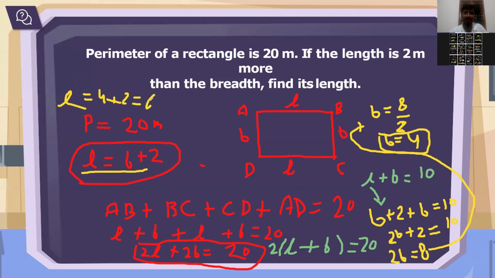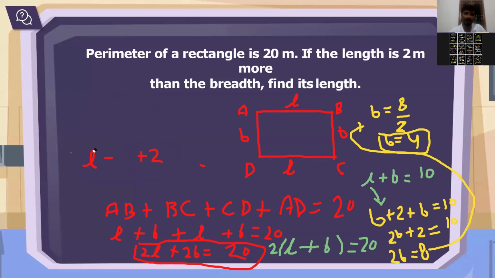Is it clear? So this is how you have to do this problem. You have to find the length. Everything is clear? Any doubt? No doubts. Okay, so let me erase this and go to the next slide. Shall I move to the next slide?